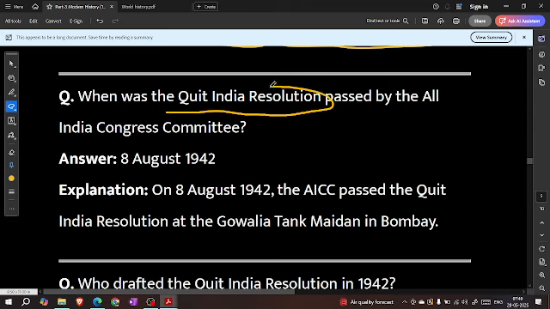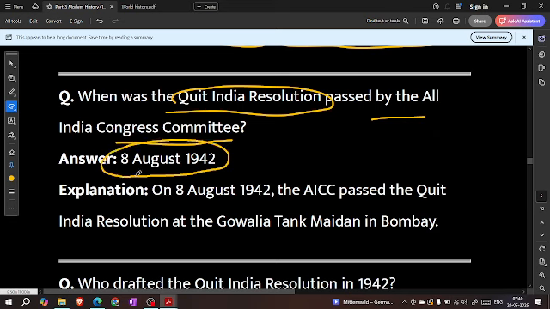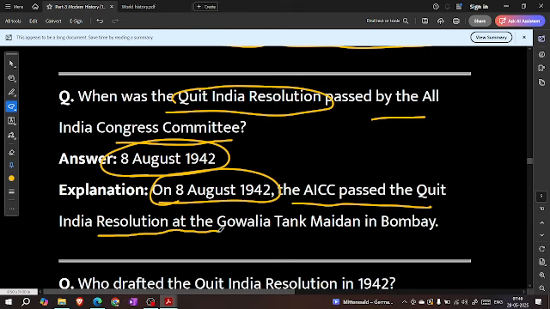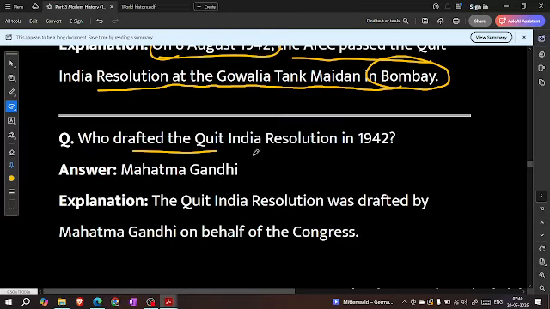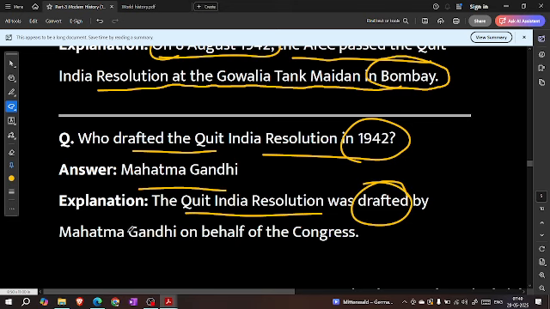When was the Quit India resolution passed by the All India Congress Committee? 8 August 1942. On 8 August 1942, the AICC passed the Quit India resolution at the Gowalia Tank Maidan in Bombay. Who drafted the Quit India resolution in 1942? Mahatma Gandhi. The Quit India resolution was drafted by Mahatma Gandhi on behalf of the Congress.